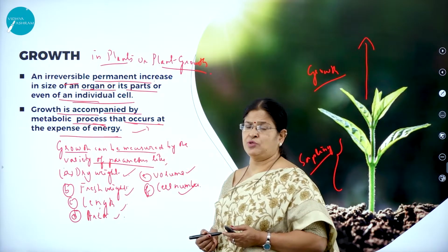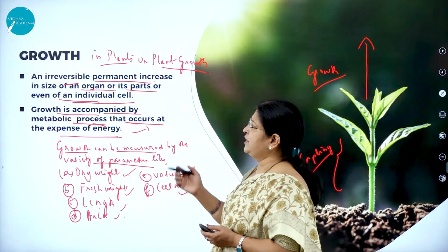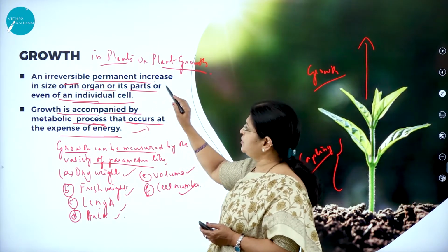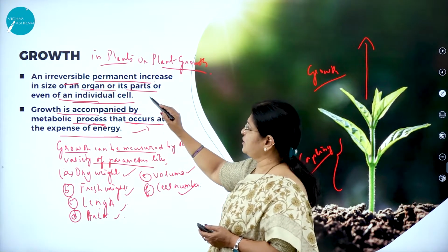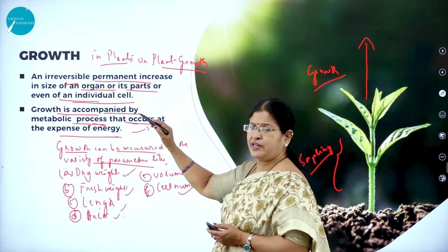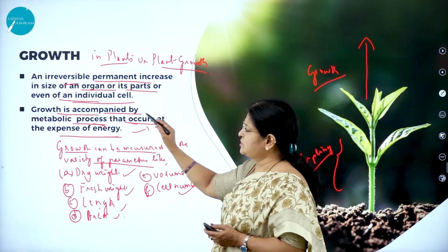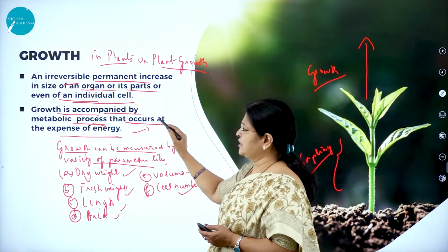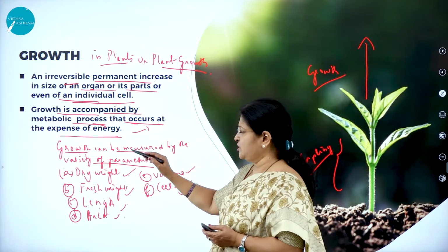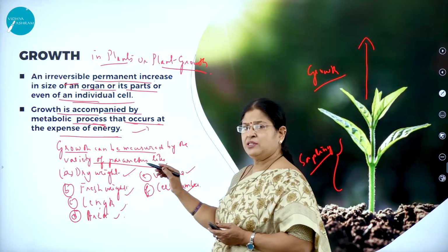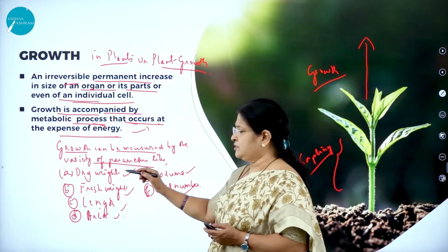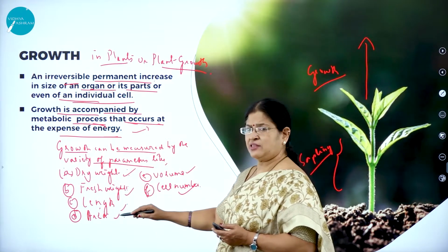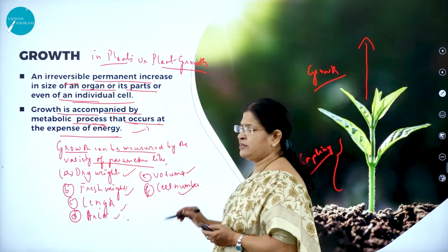How do we define growth in plants? It is an irreversible, permanent increase in size of an organ or its parts or even of an individual cell. Growth is accompanied by metabolic process that occurs at the expense of energy. Growth can be measured by a variety of parameters like the dry weight, fresh weight, length, area, volume and cell number.